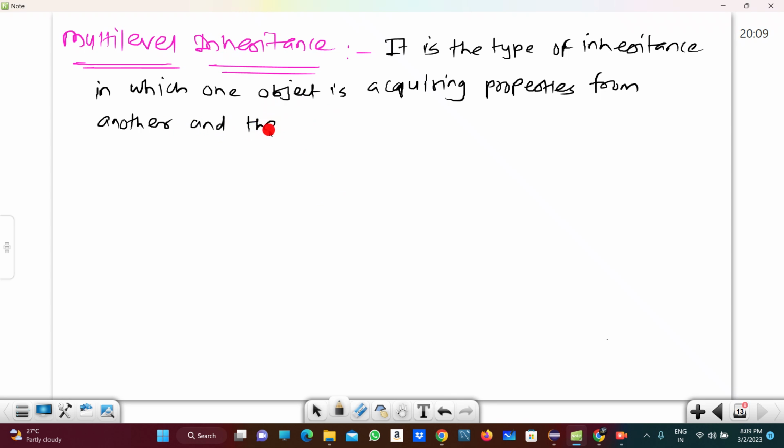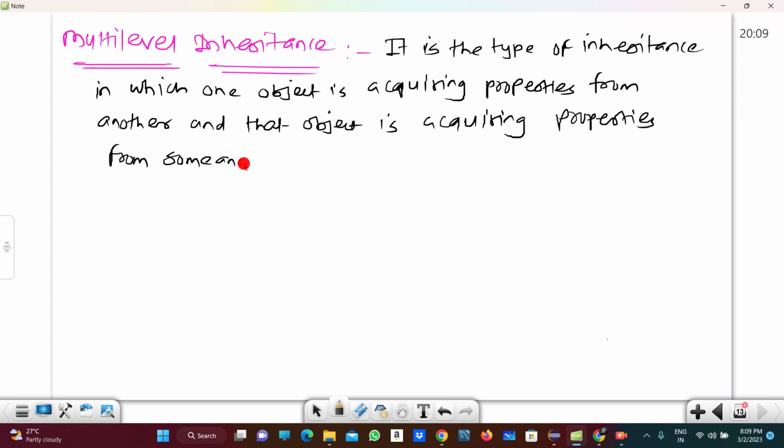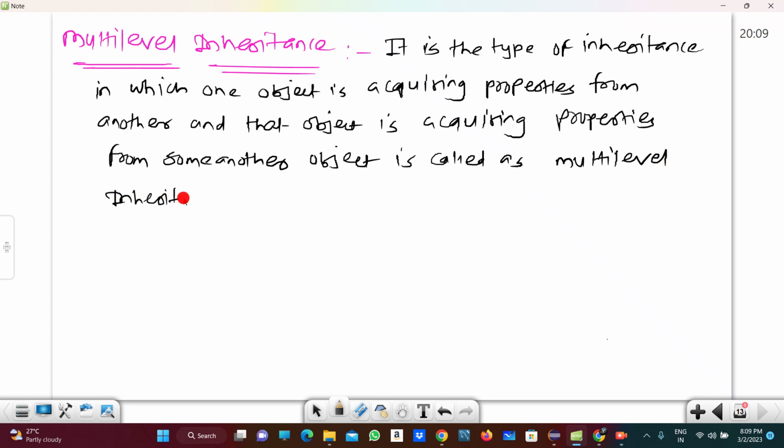and that object is acquiring properties from some other object. That is called multi-level inheritance, right guys? So this is the definition we can say.